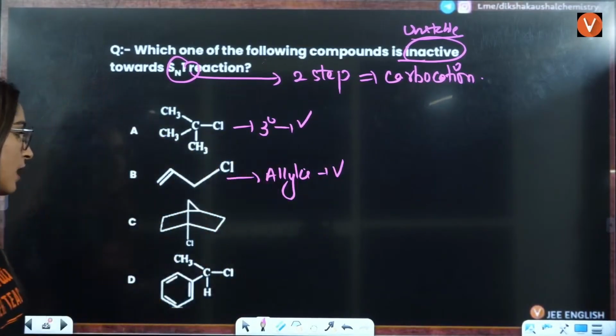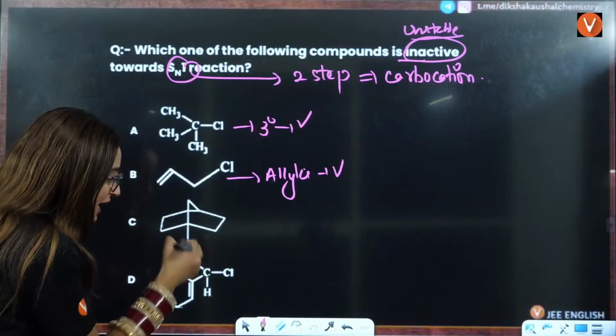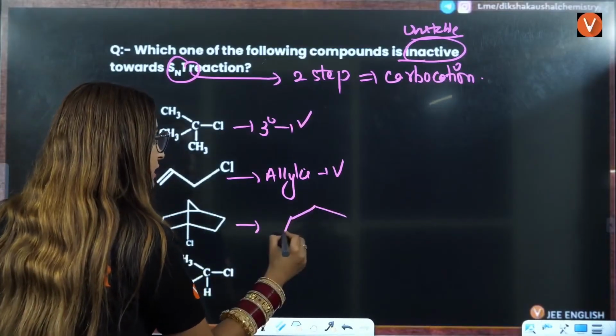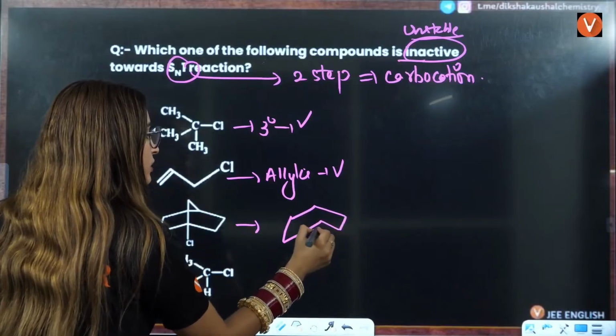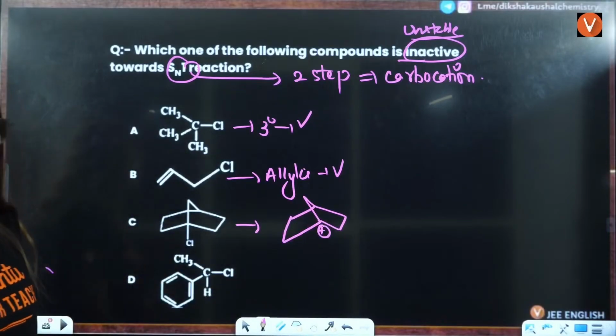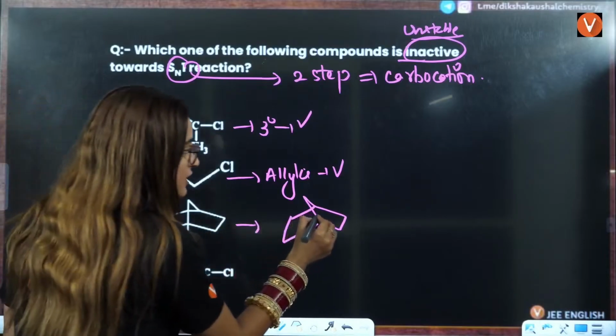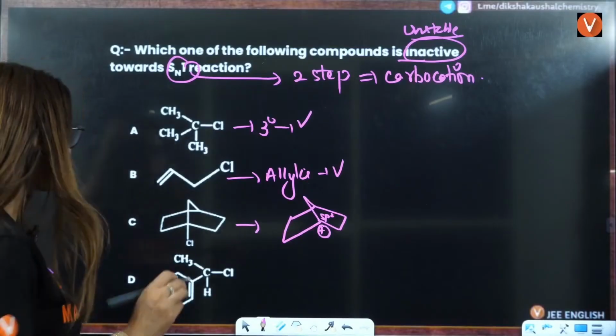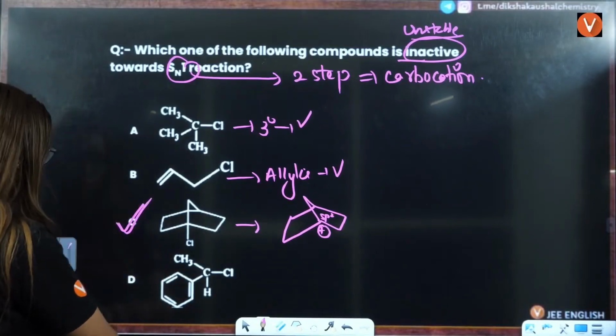Then if you lose it here, you will get this kind of compound that is going to give you positive on the bridgehead. Bridgehead means it will be sp2, and bridgehead sp2 is never stable. So here we can say this is inactive towards SN1.